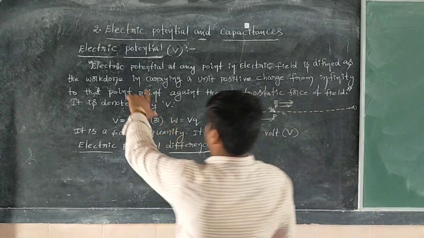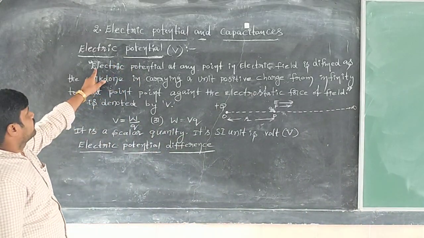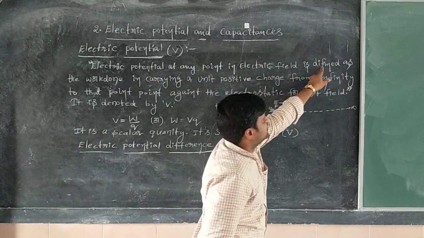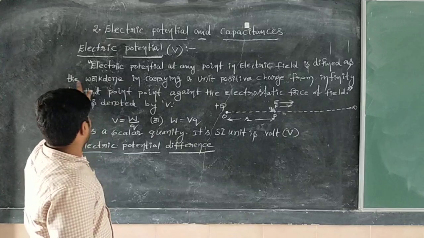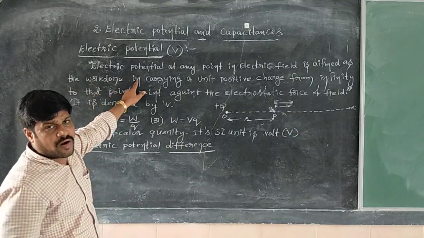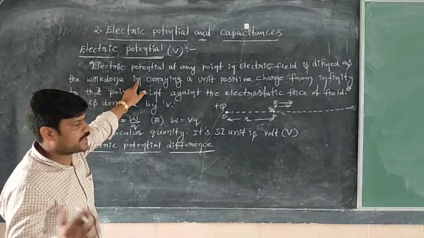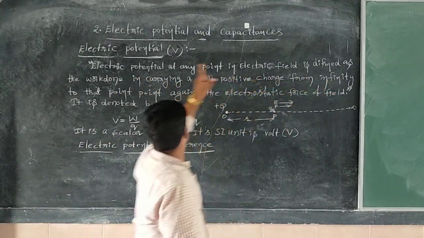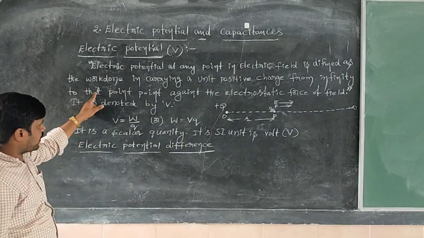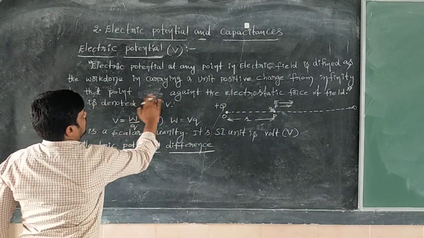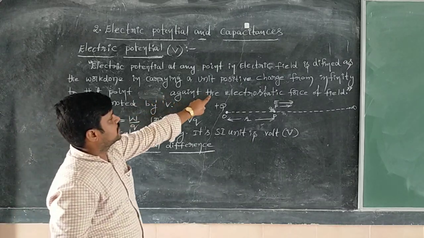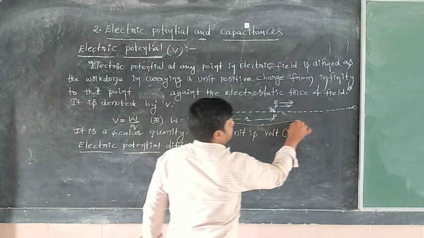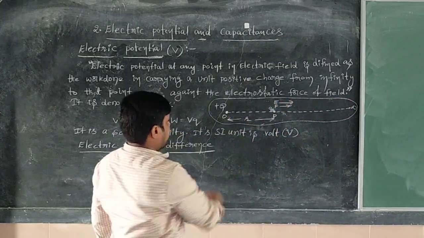Once again, the electric potential definition. Look here. Electric potential at any point in the electric field is defined as the work done in carrying, bringing or moving a unit positive charge from infinity to that point against the electrostatic force of the field. Now, the explanation related to it is given here.